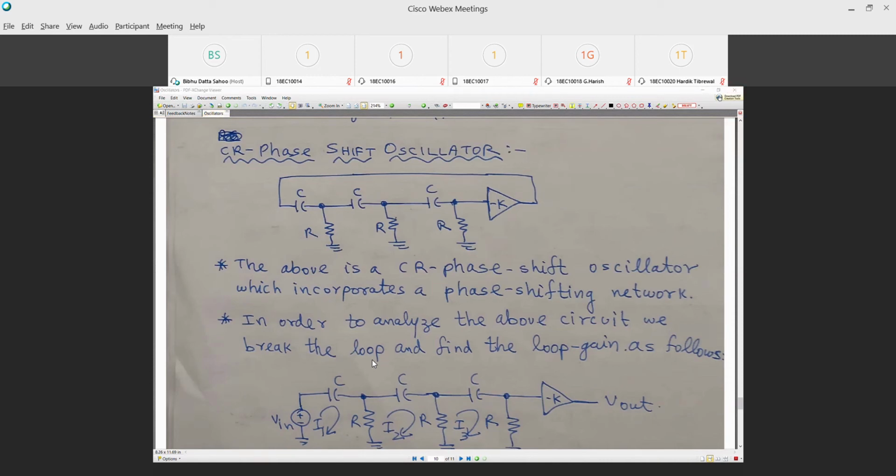So the bottom line is, if we have to build an oscillator, we need to give 360 degrees of phase shift. One phase shift is due to the nature of the connection. It gives you a negative feedback, 180 degrees. The other phase shift is due to the frequency dependent phase shift. At a particular frequency, you will get that phase shift. An RC phase shift oscillator is just like a common source ring oscillator.